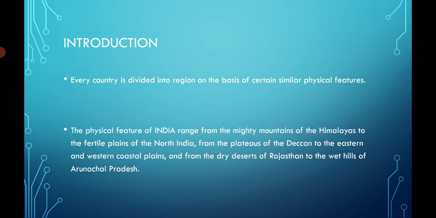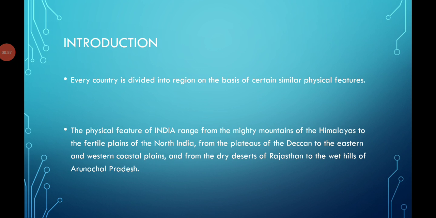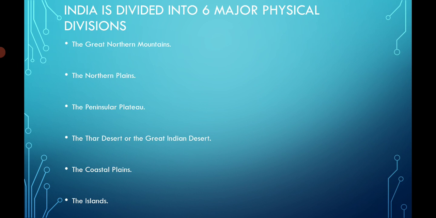Every country is divided into regions because it has some basic similar features. If we talk about the physical features of India, we will find a variety of physical features. We will find mountains in the north, desert in the west, plateau in the Deccan region, eastern and western coastal plains, meaning the area near the sea or ocean, and some wet hills in East Arunachal Pradesh. Okay. So what are the 6 major physical divisions of India?